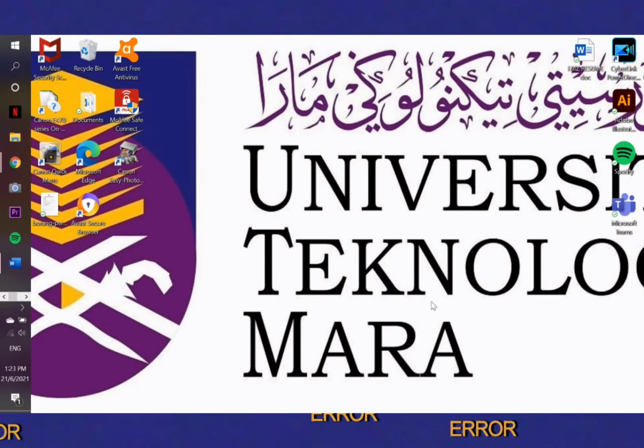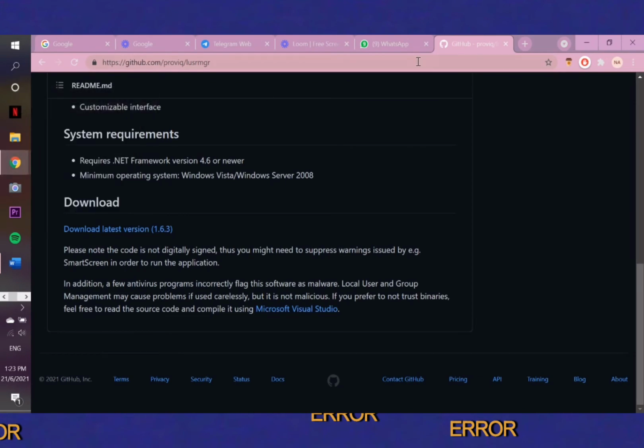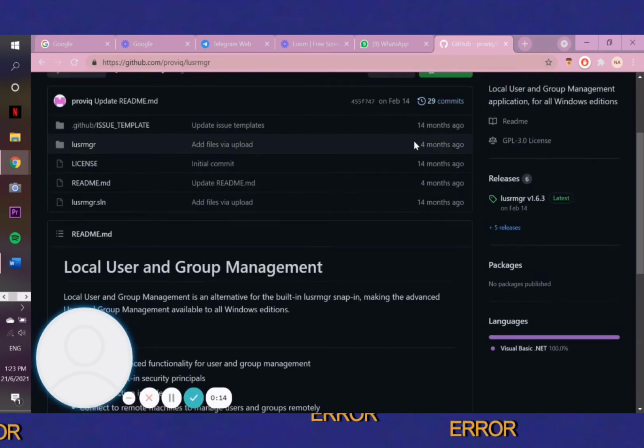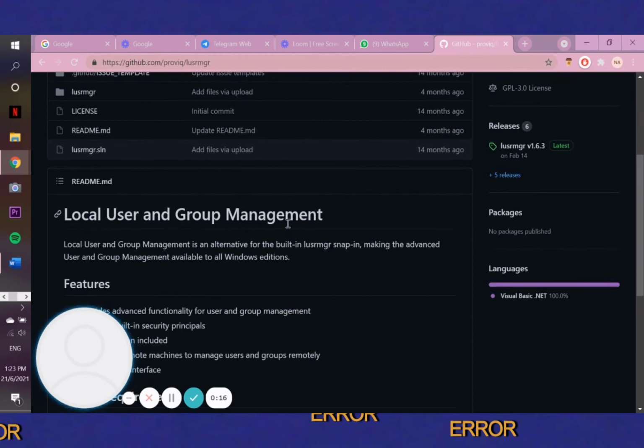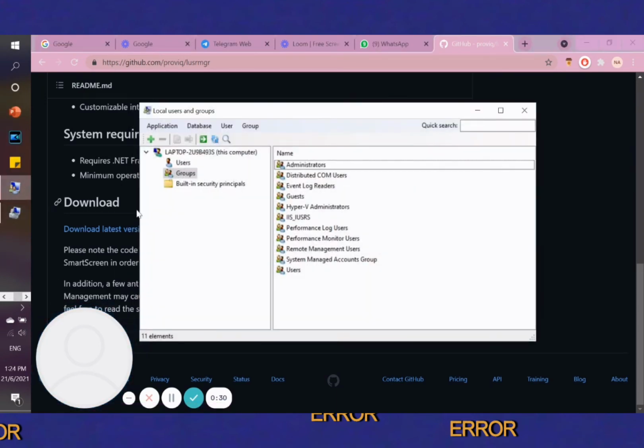Okay, now I will show you how to create a group account. First we have to go to this website, which is GitHub. We have to download the local user and group management file. So after we download the latest version and allow the application to make change to our computer, we should open the file, and as you can see, there is users and group.